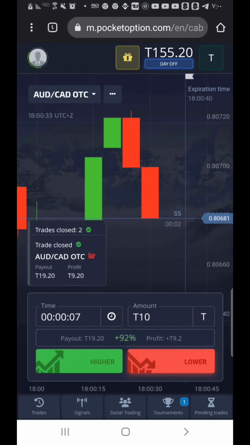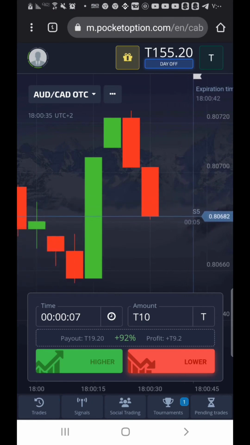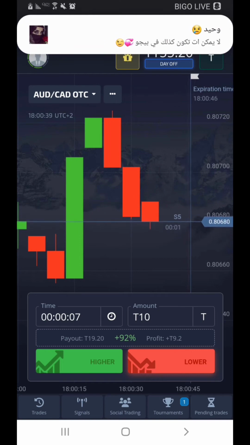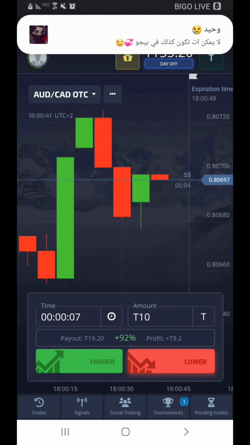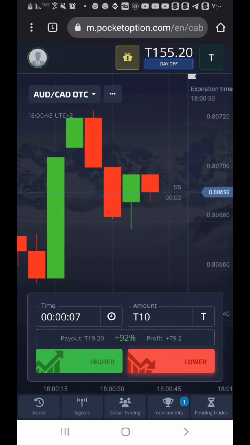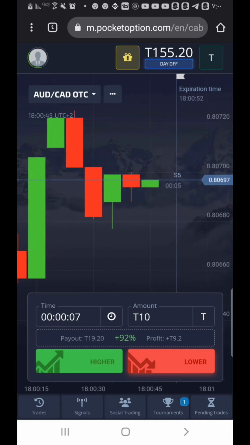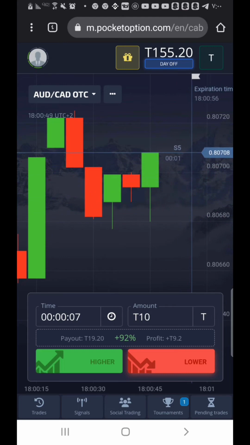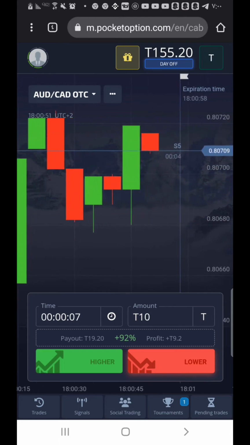Waiting for any other opportunity now. We are looking for a doji signal or a candle with a long wick. Then we wait for the second candle and act accordingly in the opposite direction. So far, no candle with a clear long wick has appeared.